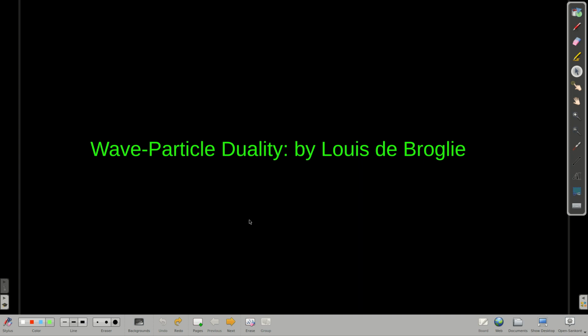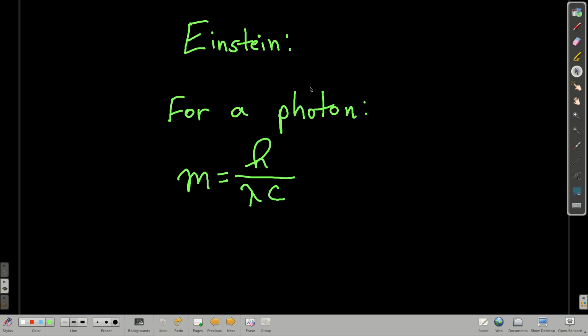So this module is about wave-particle duality, first proposed by Louis de Broglie. So remember, Einstein said that E equals mc squared, and then in this last module we talked about how if we replace E with the energy of a photon, hc over lambda, we come up with this equation here. An equation that describes the mass of a photon in terms of Planck's constant, its wavelength, and the speed of light. That is, we said that a photon has relativistic mass.